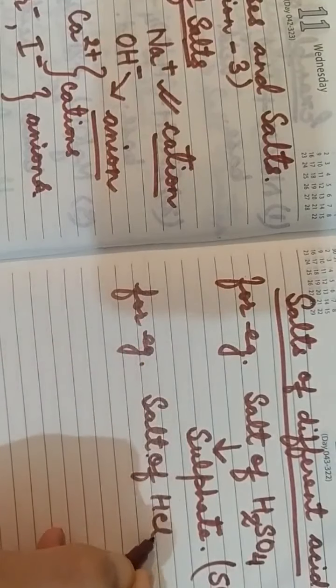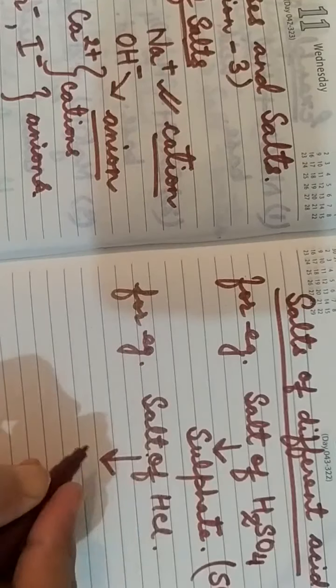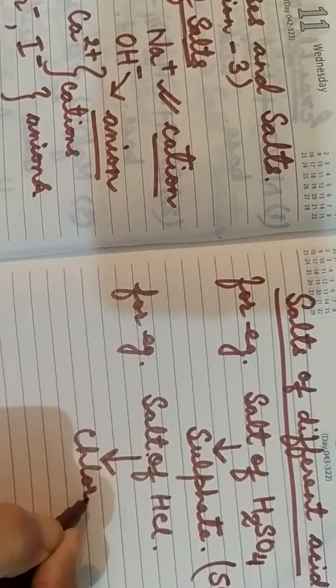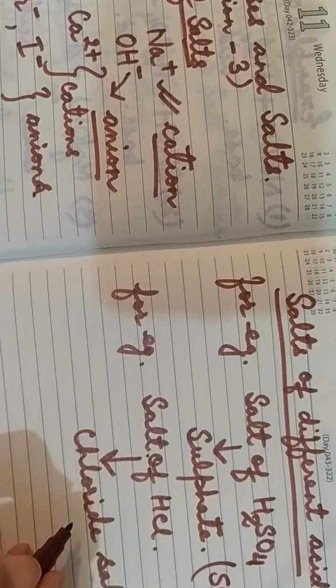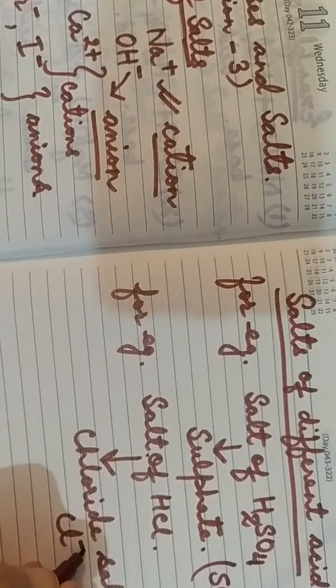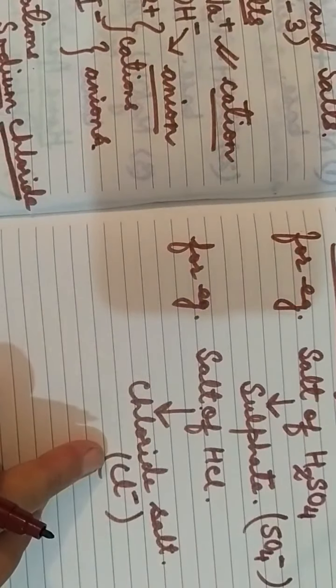It is always known as chloride salt, and it can be denoted as Cl minus, chloride salt. The salt of hydrochloric acid is known as chloride salt.